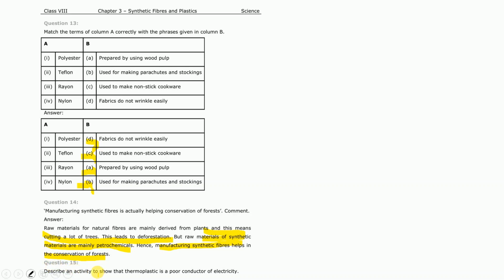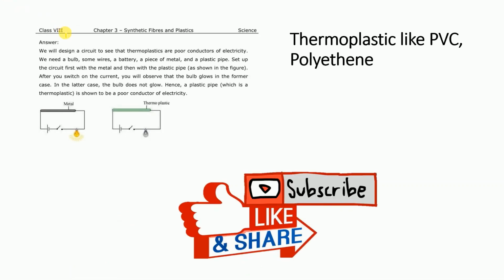Then question 15, this is most important. Describe an activity to show that thermoplastic is a poor conductor of electricity. So for thermoplastics, things like PVC or polythene, we will design a circuit to prove that thermoplastics are poor conductors of electricity. We need to set up two circuits, in one of which we take a thermoplastic material, a PVC pipe, and in the other a metal.